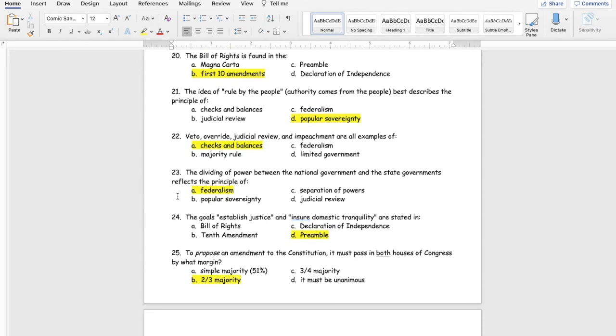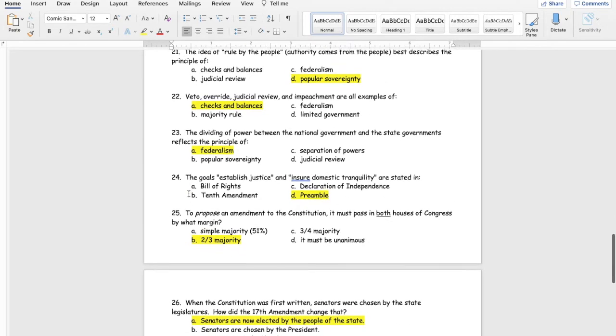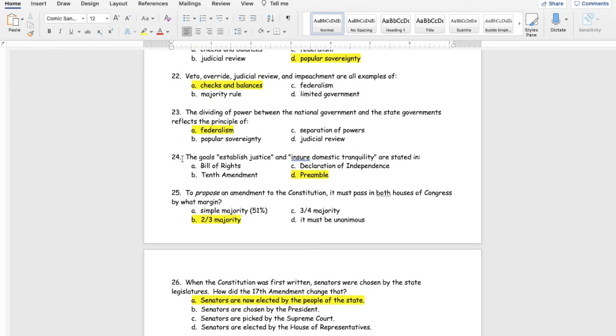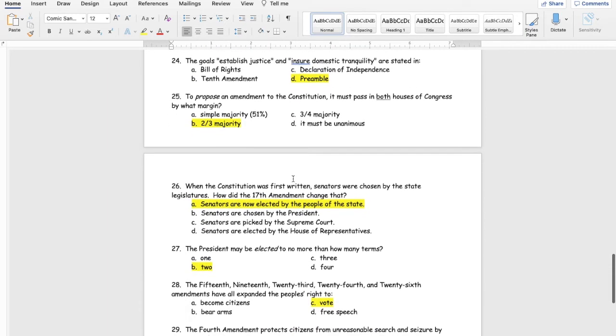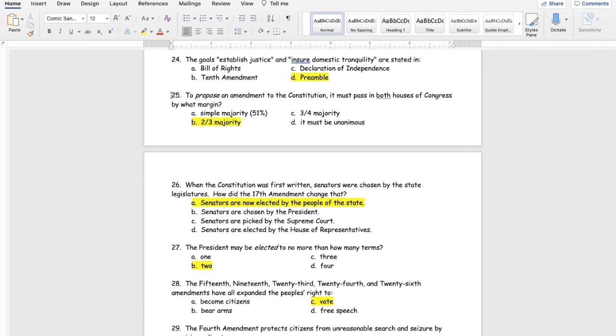Number 23, the dividing of power between the national government and the state governments reflects the principle of A, federalism. Number 24, the goals establish justice and ensure domestic tranquility are stated in D, the preamble. Number 25, to propose an amendment to the Constitution, it must pass in both houses of Congress by what margin? That answer is B, a 2/3 majority.